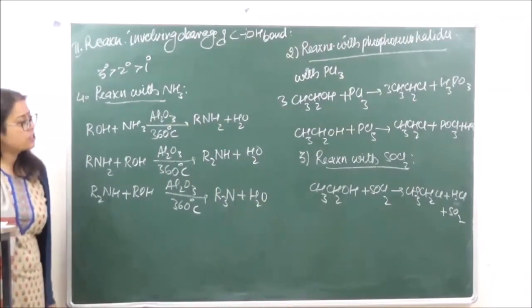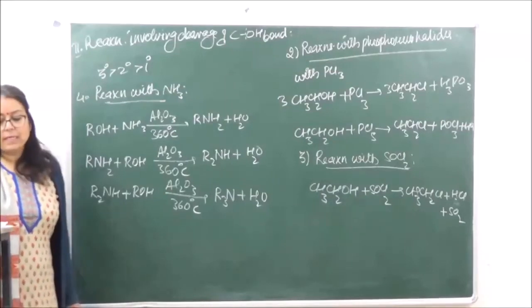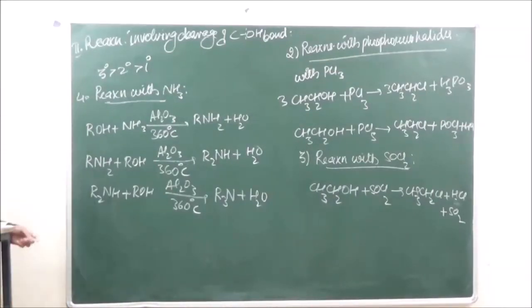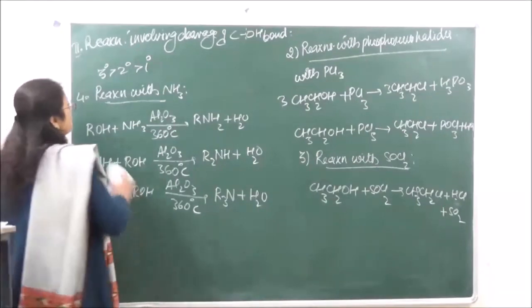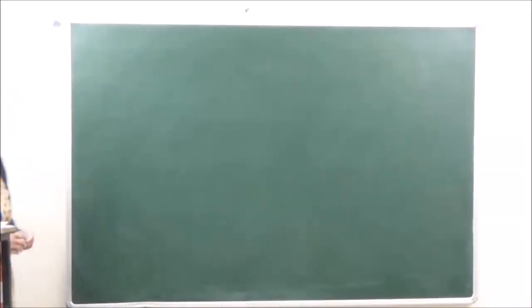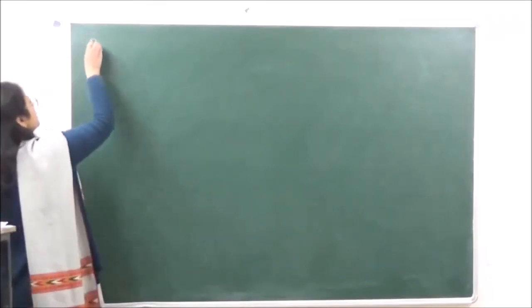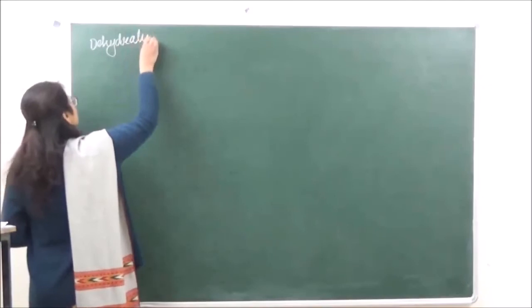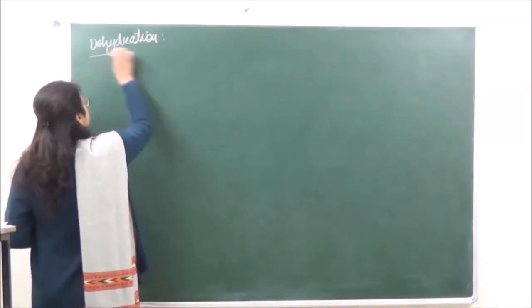Then the next reaction which we are going to do is some special reactions of alcohols. The first one which we will do is dehydration of alcohols. Dehydration means removal of water.